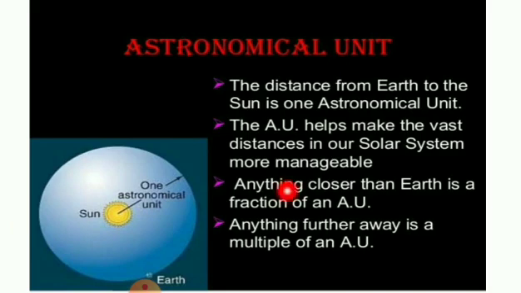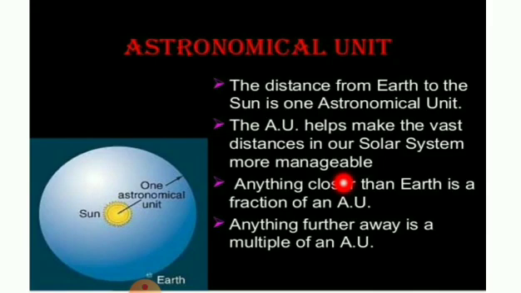Right? The distance from the Earth to the Sun is 1 astronomical unit. So define astronomical unit. The astronomical unit is the distance between Earth and Sun. The distance between the Sun and Earth is 1.496 × 10^11 meters. In our higher classes, we will study this astronomical unit in detail.